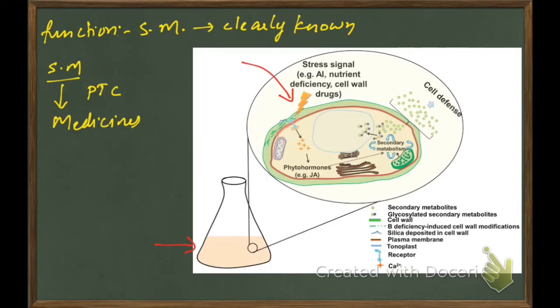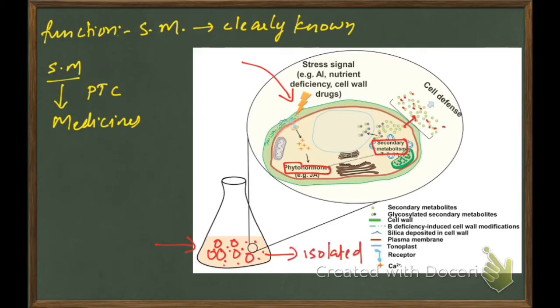The cells are in the form of suspension and they are given some stress. This stress will release some phytohormones and they will start producing secondary metabolites. As a result, we can see various secondary metabolites. These metabolites will be released in the medium and can be isolated.